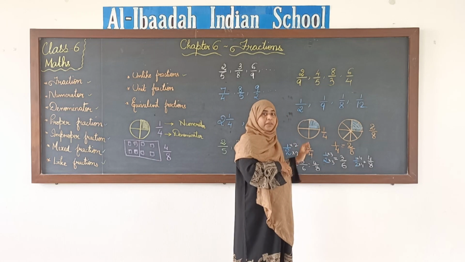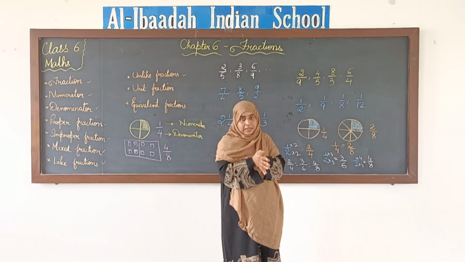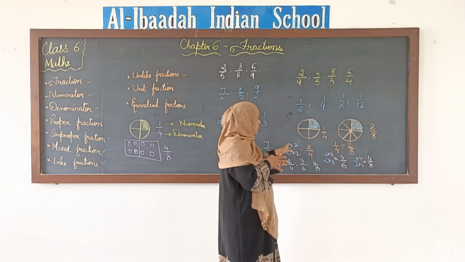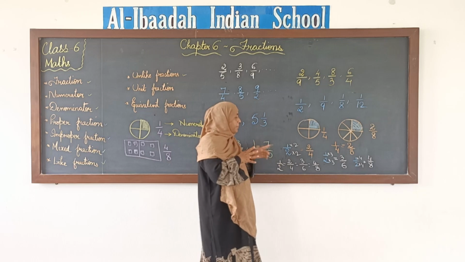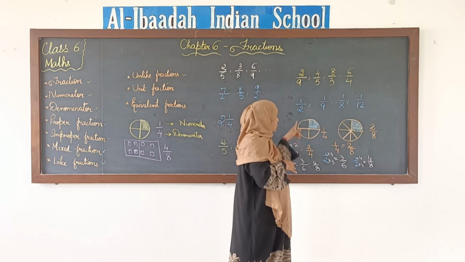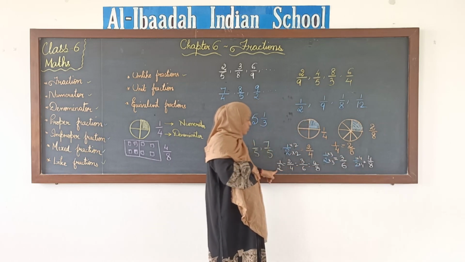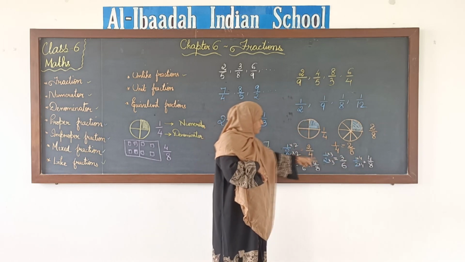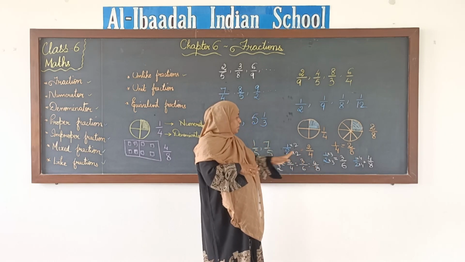The way we write them will be different, but they represent the same amount or same quantity. And we can get equivalent fractions by multiplying numerator and denominator with the same number. Like I have done here, I have multiplied 1 by 2 with 2, 3, 4 and I have got 3 equivalent fractions for 1 by 2. All these fractions will be equal to each other, they will represent the same quantity.